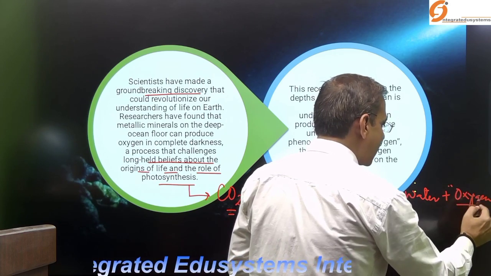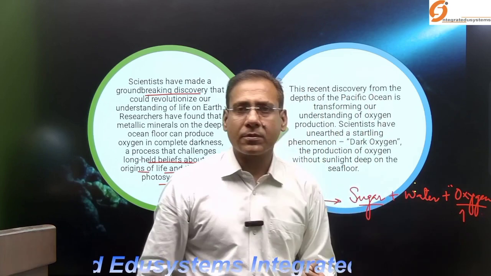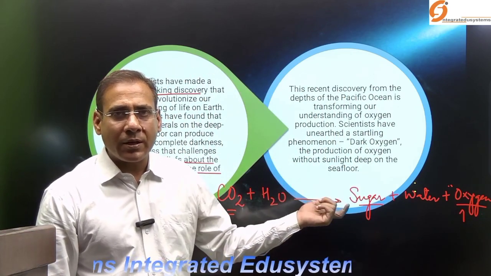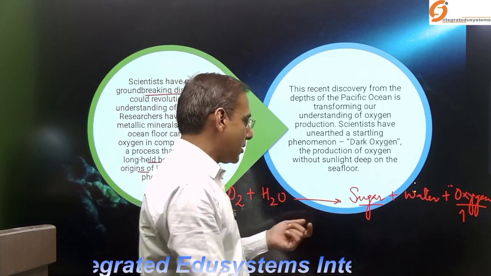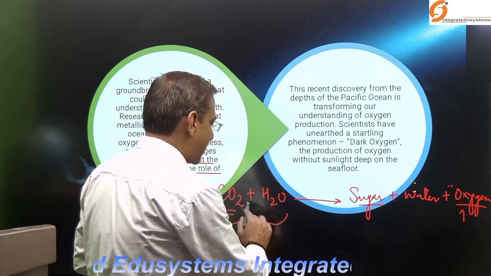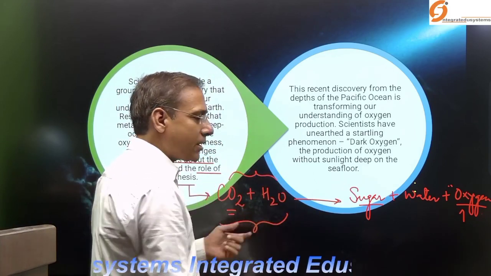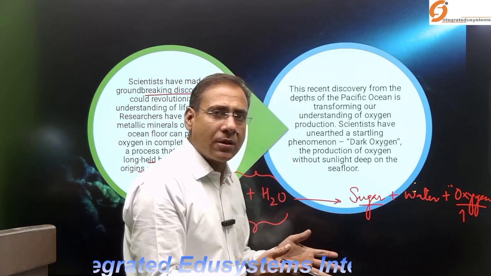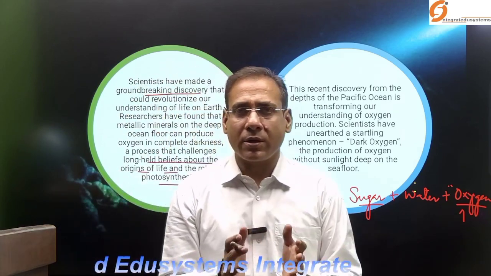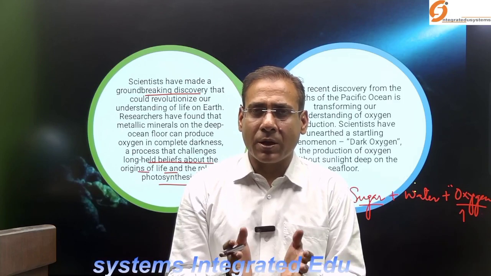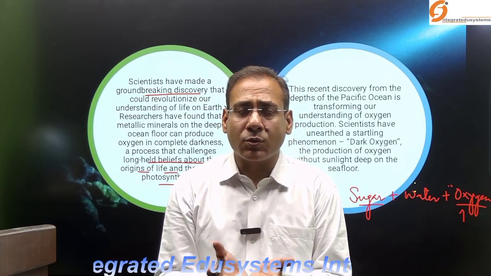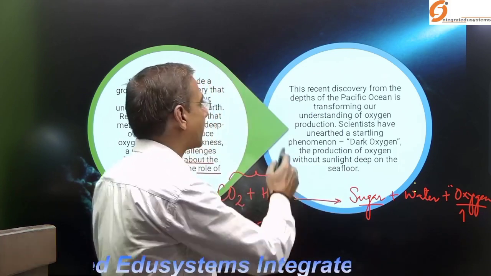So the oxygen which is present on planet Earth, according to the long held belief, is a result of this chemical reaction. This chemical reaction takes place in a specific cell organelle present in green plants, algae or cyanobacteria. That cell organelle is known as chloroplast.